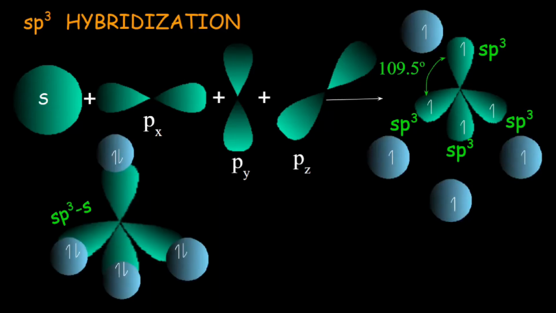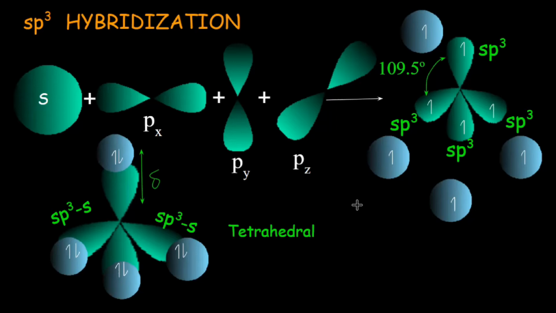So each bond contains sp3 and s overlap. As there is head-to-head overlapping, the bond formed is a sigma bond. The shape of the molecule is tetrahedral. Three sp3 hybrid orbitals are along the plane and one sp3 hybrid orbital is out of the plane, resulting in the shape of a regular tetrahedron.